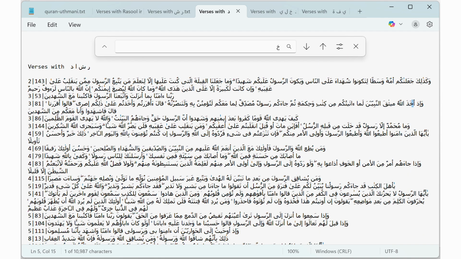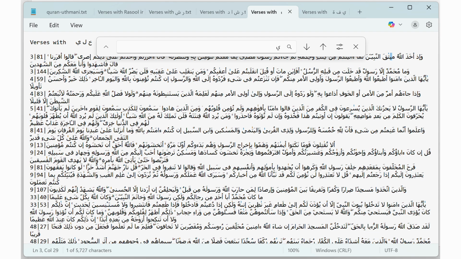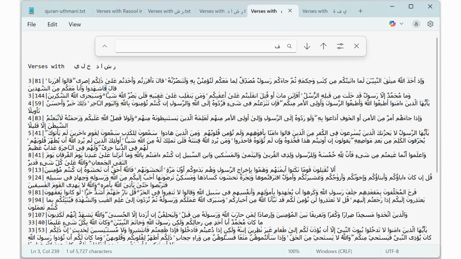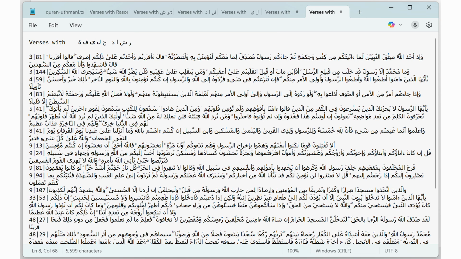So for the rest of Rashad Khalifa's name, we're going to use the search function again and search for the next letter, Kha, and we're going to copy and paste those verses and put them into another blank text file. Then just repeat this process for the rest of the letters of Rashad Khalifa's name. Once you do this, you will see, God willing, that you will have a list of exactly 19 verses, with the first verse being verse 381 of all verses.